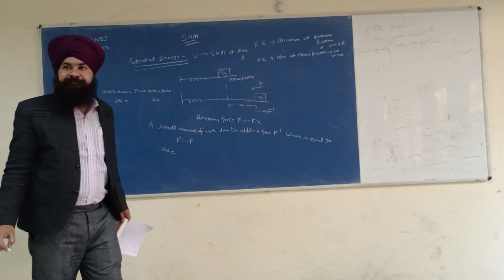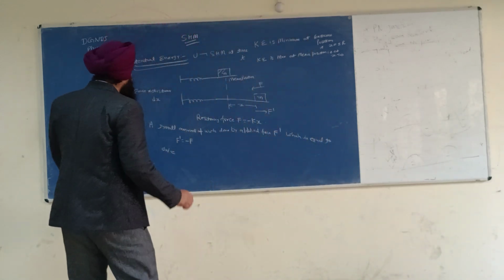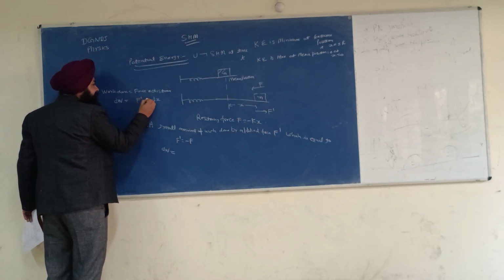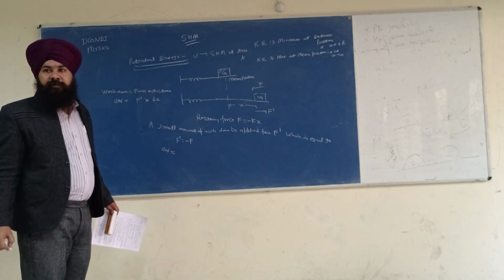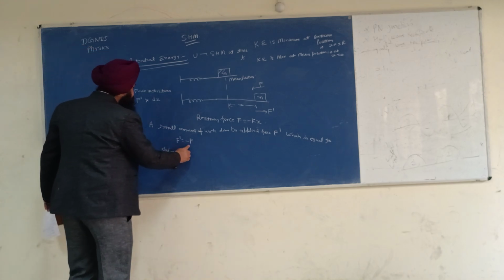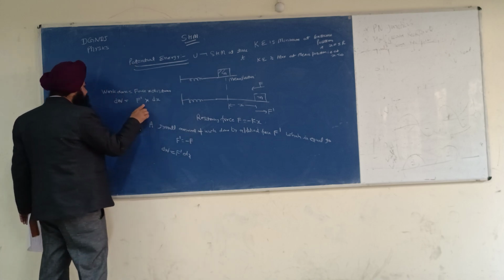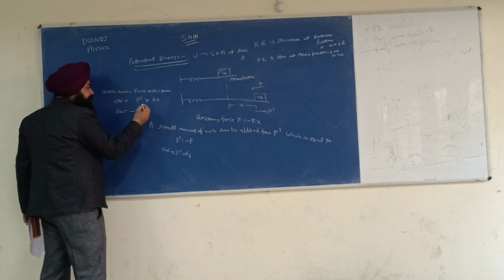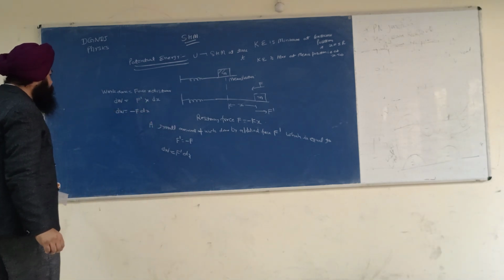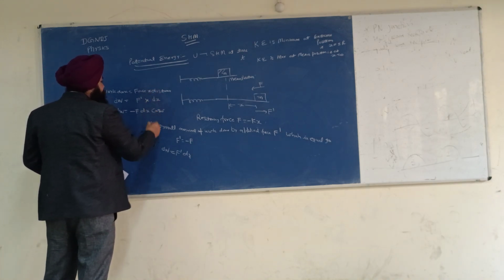Which force is responsible for the small work done? F prime. So dW is equal to F prime multiplied by dx. Since F prime is equal to minus F, dW is equal to minus F dx cos 0 degree.